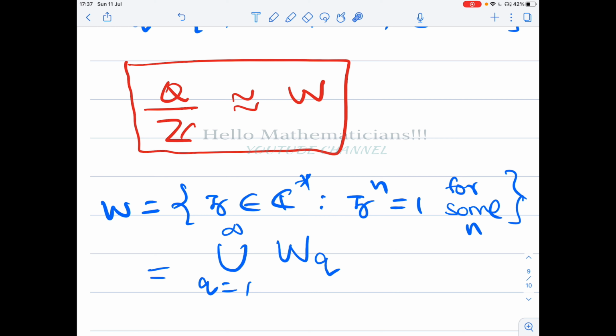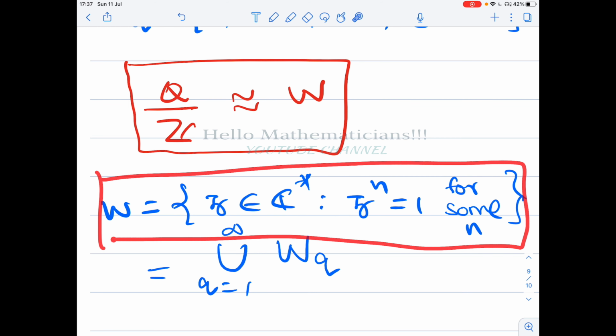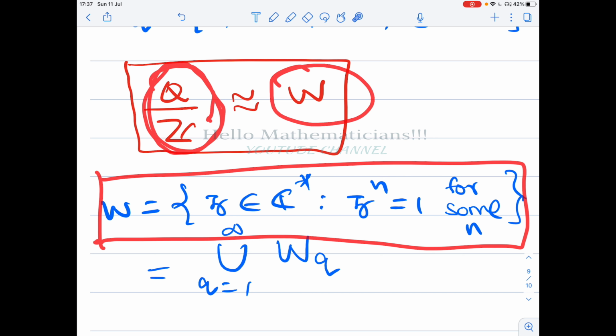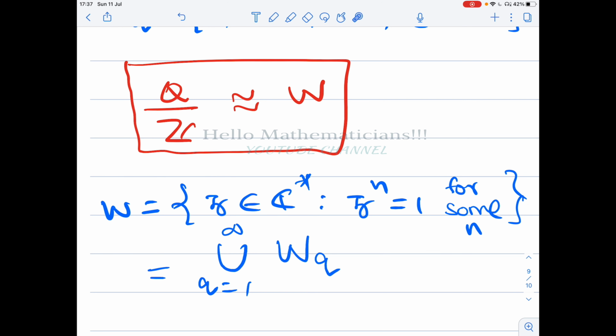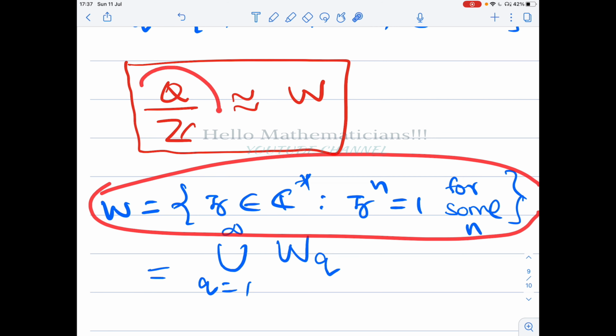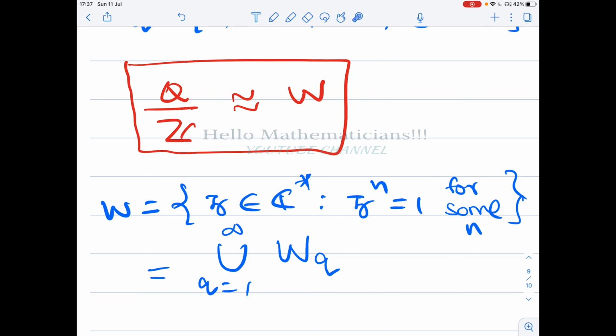Okay, there is a CSIR problem asking whether in this group W, for every positive integer q, there is a unique cyclic subgroup or not. Here we proved that for every positive integer q, there is a unique cyclic subgroup. Therefore, here also the same result is true. Okay, so now if anything is asked about either this group or this group in any future competitive exam, whatever is done in this video, with this you can solve any problem.